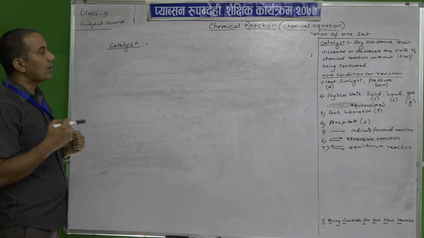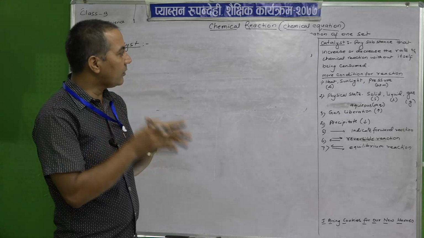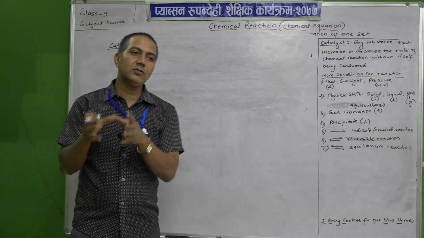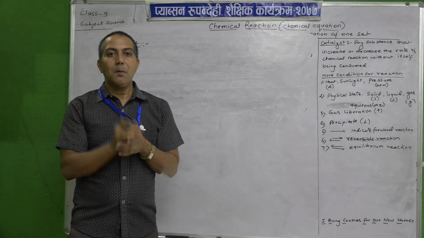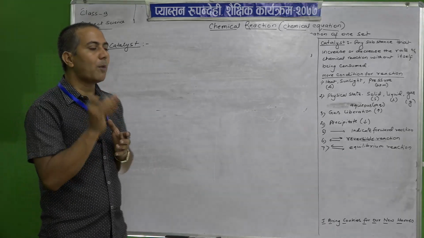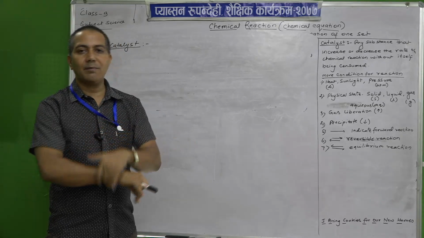Okay. So, catalysts are those substances which increase or decrease the rate of chemical reactions, but they have the particular property that they do not participate in the chemical reaction.